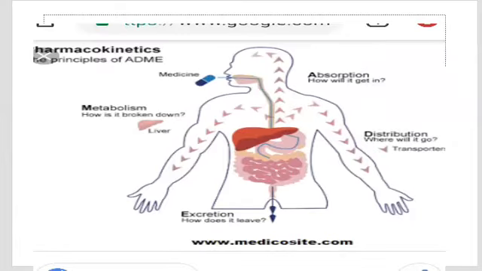In last lecture, we studied the basic definition of pharmacokinetics. The flow diagram describes the pharmacokinetics of drug, means absorption, metabolism, excretion and distribution. Absorption means how will it get in. Distribution, where will it go. Metabolism, how is it broken down. Metabolism generally occurs in the liver. And excretion, how does it leave.